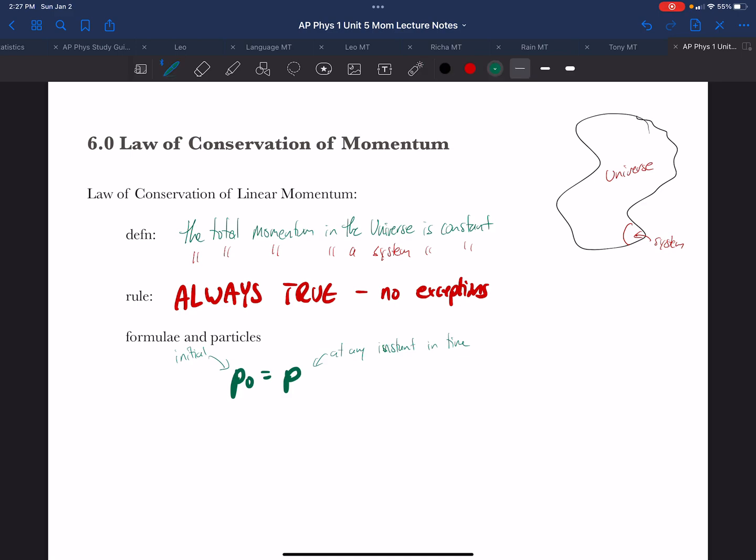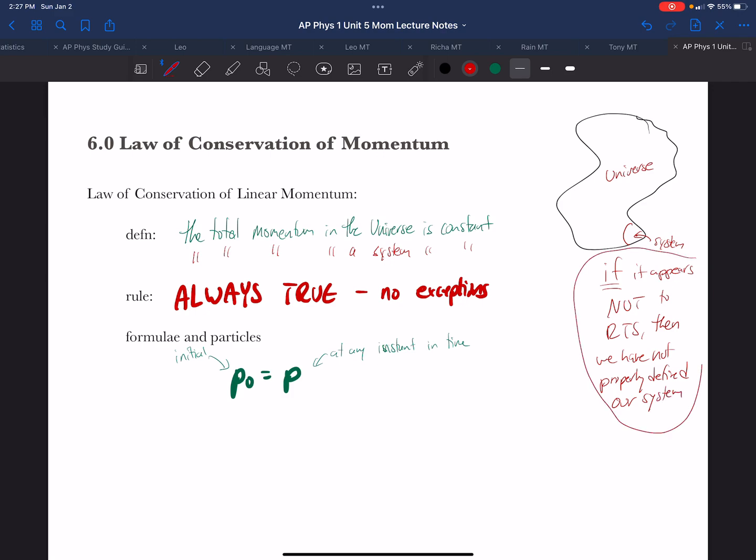If it appears not to remain the same, then we have not properly defined our system. Extremely important.